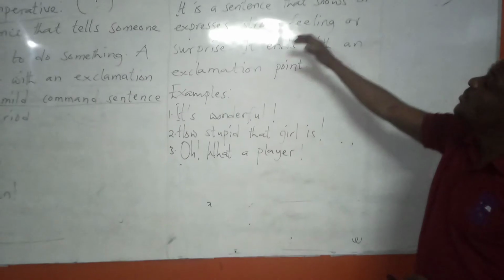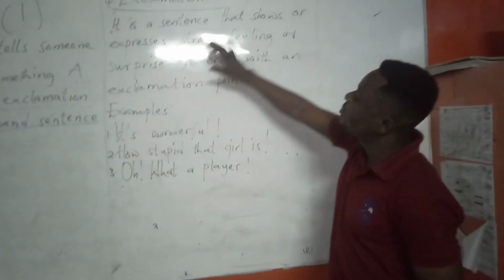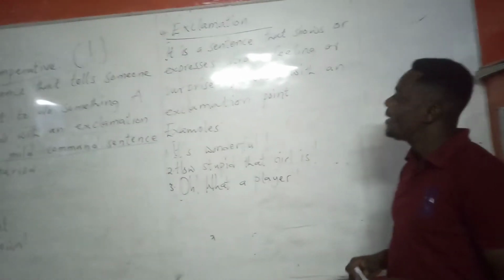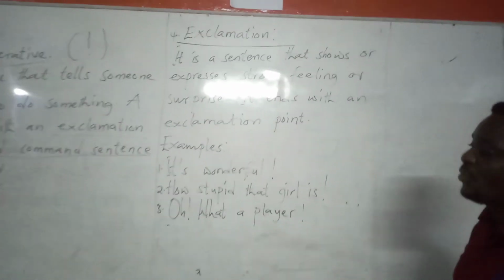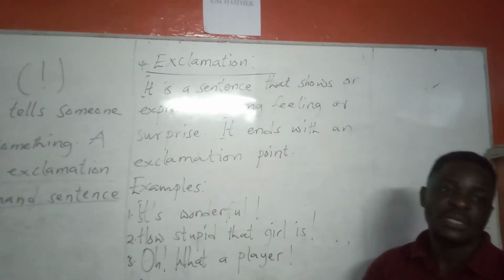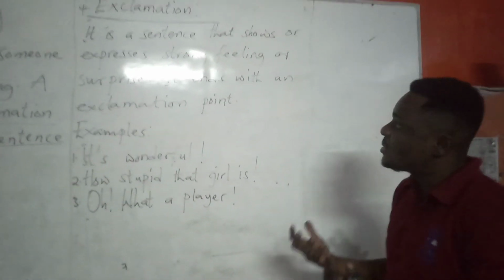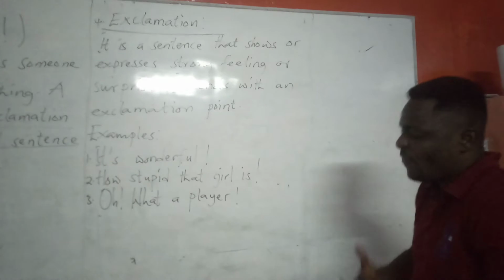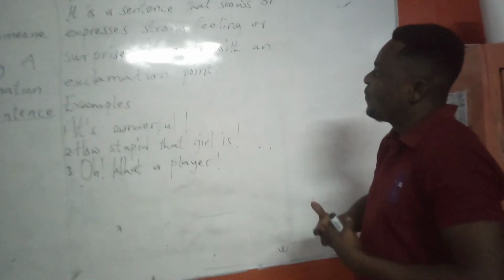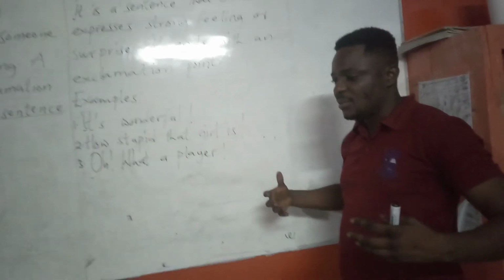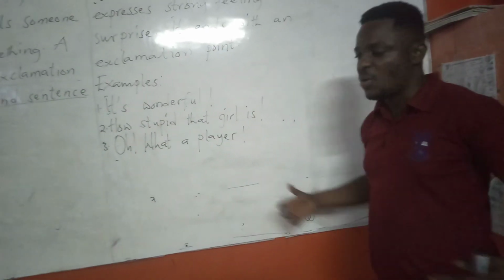It ends with an exclamation point, just as with imperative sentences. With these sentences, we express how we are feeling at a time, how surprised we are at an event or situation or an occurrence.